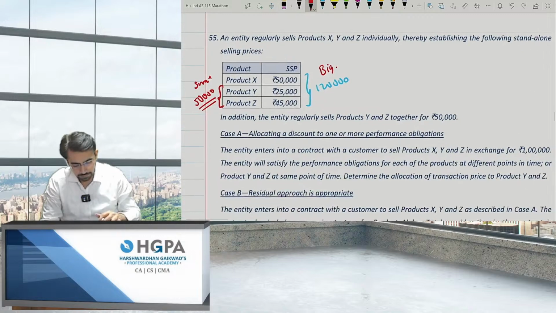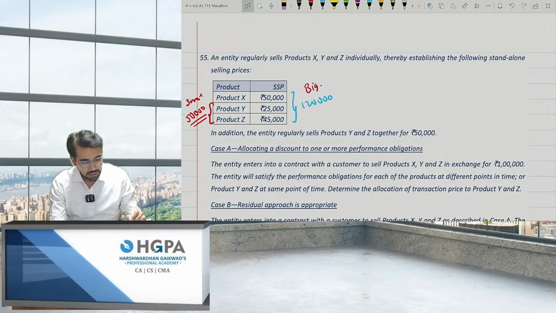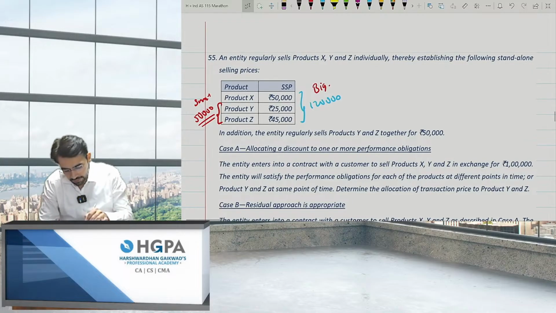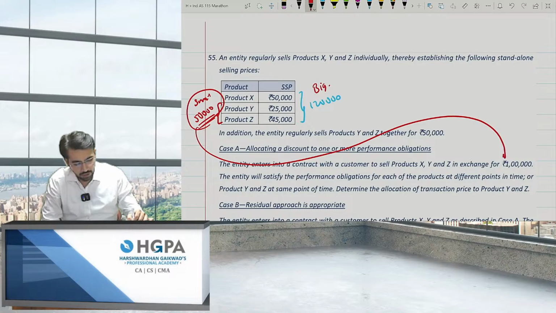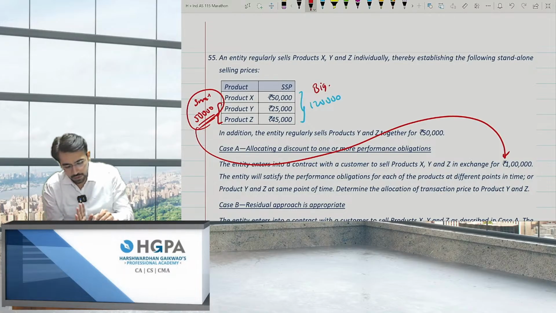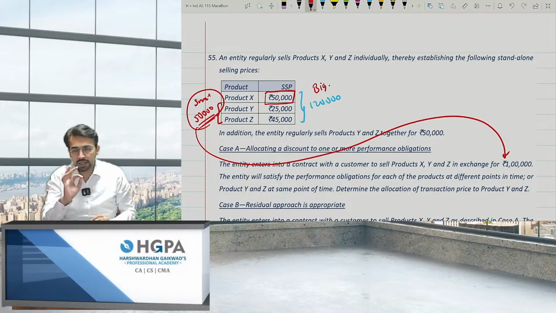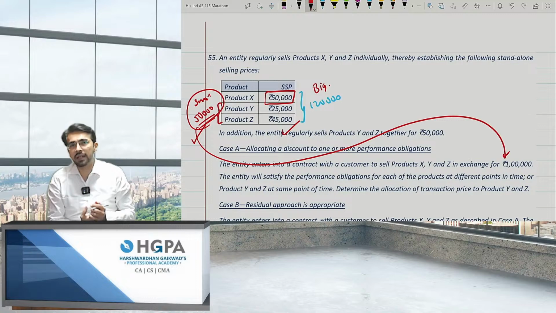Now, the entity enters into a contract with a customer to sell product XYZ in exchange for 1 lakh rupees. Now, you only tell me. I was charging 50,000 for Y and Z, and for XYZ, I am charging 1 lakh rupees. That means how much extra I am charging for X? 50,000. Is 50,000 the standalone price? Yes. So, can I say I am not giving any discount on X? I already gave you a discount on Y and Z. That is, the discount on the smaller bundle is also equal to the discount on the larger bundle.